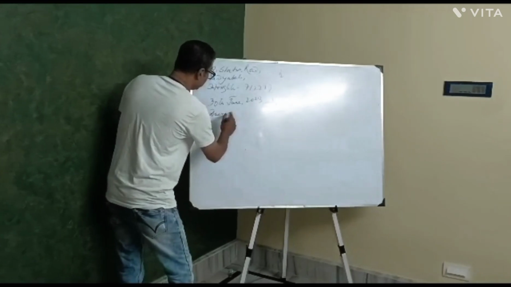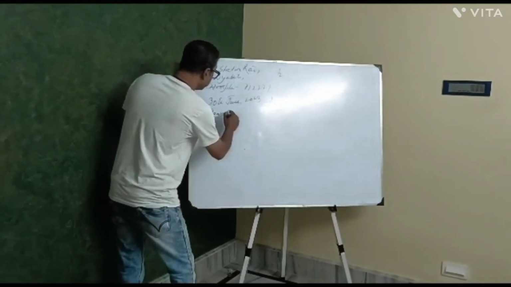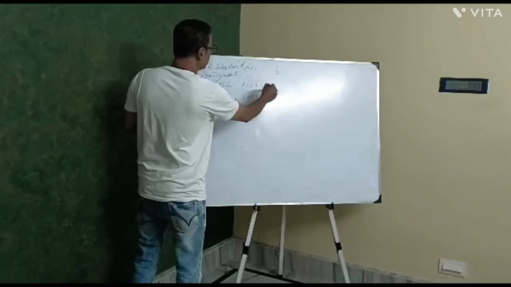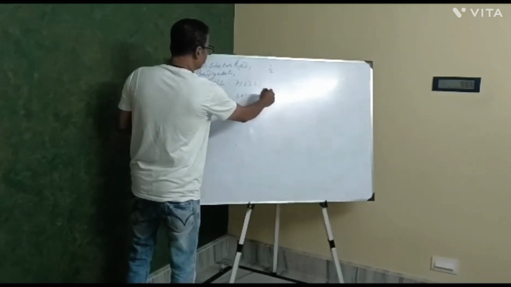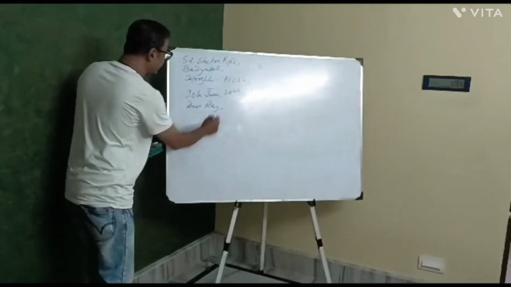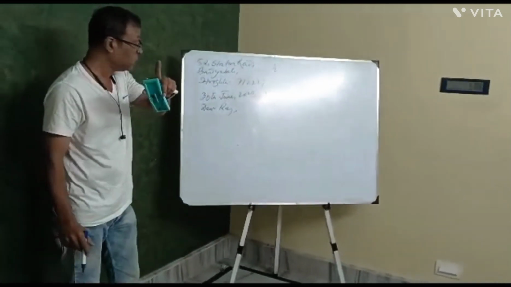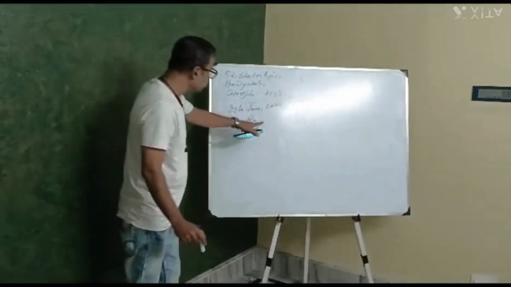Suppose, Dear Raj. Put a comma. Again, don't forget your commas over here. These commas are very important. Don't forget them. Dear Raj, put a comma. And now the most important thing, where students make mistakes.